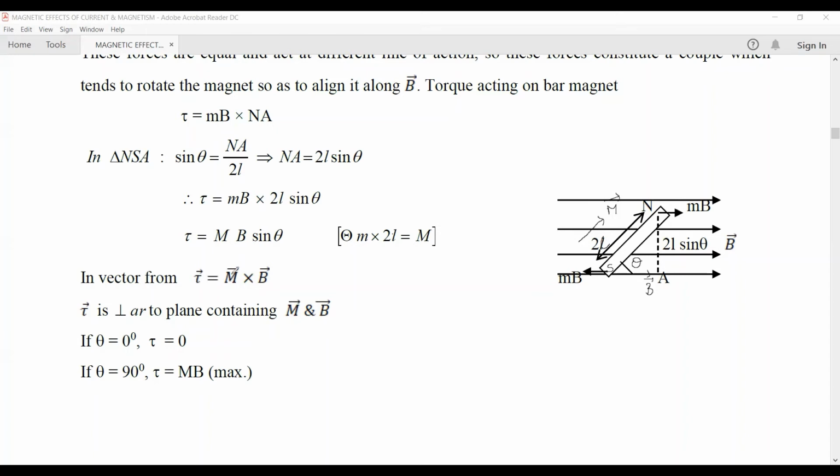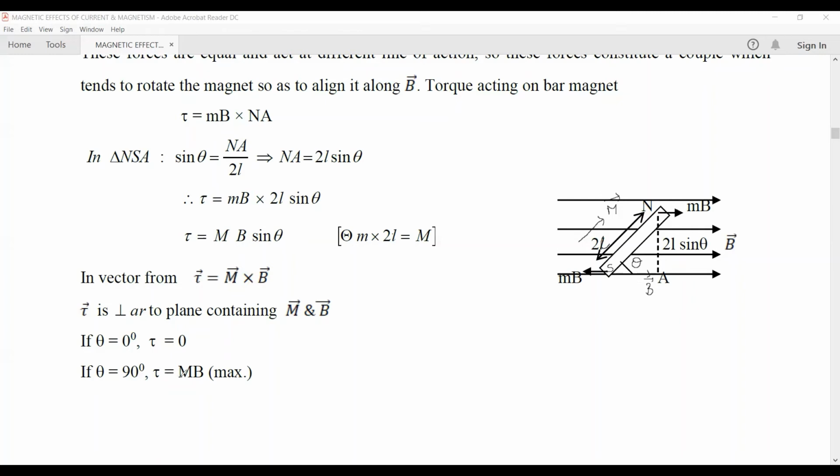So tau vector is perpendicular to both of these vectors, perpendicular to the magnetic dipole moment and perpendicular to the magnetic field. That is, it will be perpendicular to the plane of the paper, inwards. Now here, the magnitude of the tau is given by mb sine theta. If theta is equal to 0, then tau is equal to 0. That is, it doesn't experience any torque, that is, it does not rotate in the magnetic field.